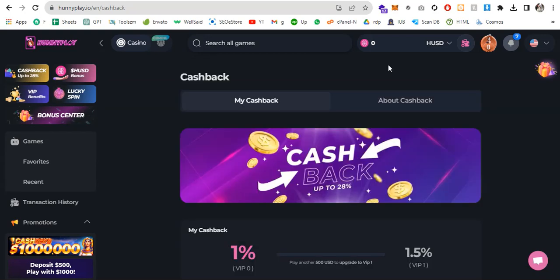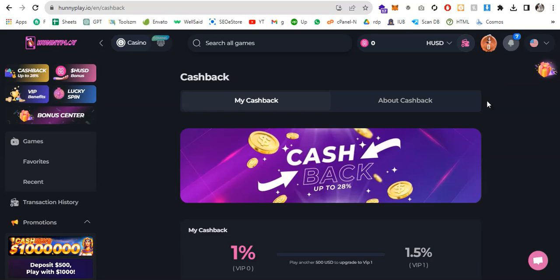Now let me show you how you can deposit. It's a very fast deposit and fast withdrawal. Seamless and secure transactions are key, and Honey Play delivers an experience with lightning fast deposits and withdrawals, ensuring you are always with the game when you want to be. So this is how it works.